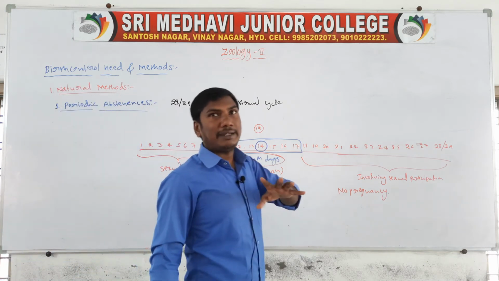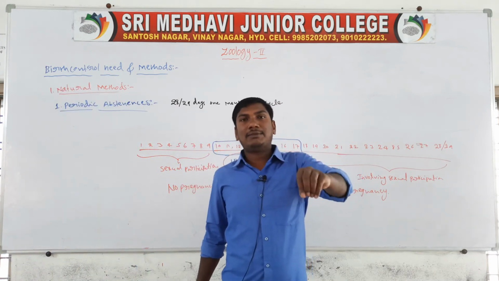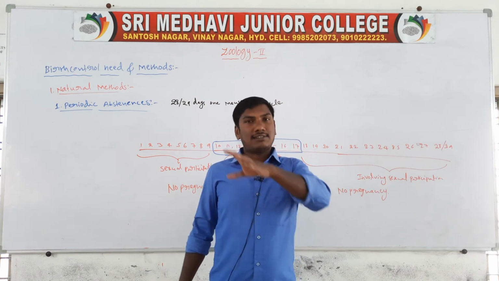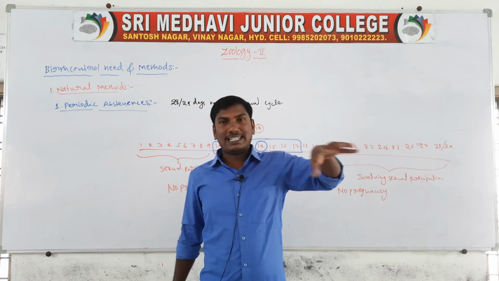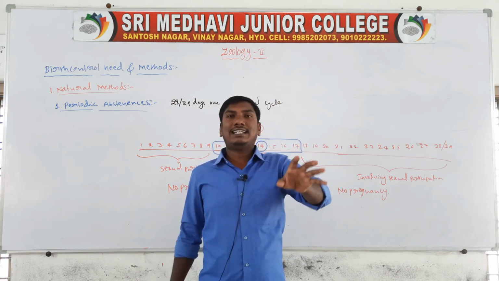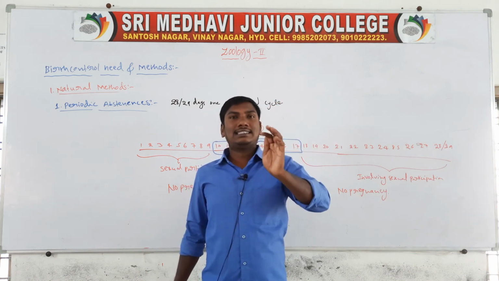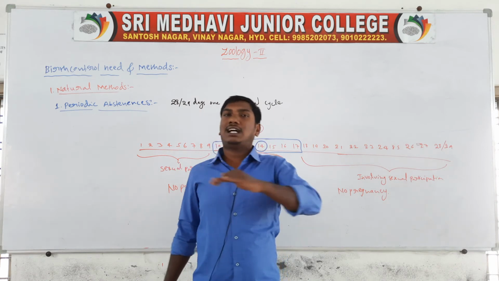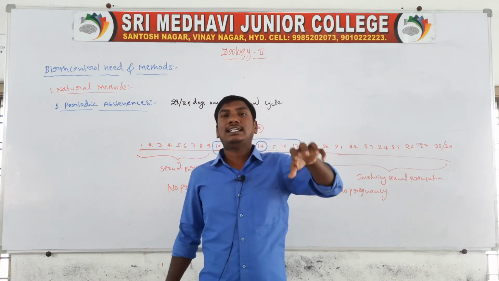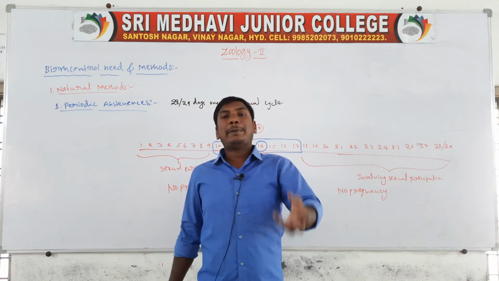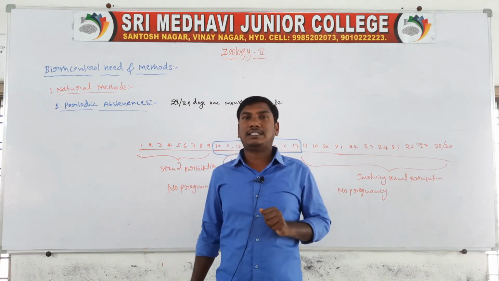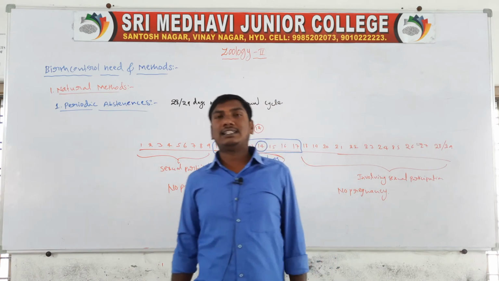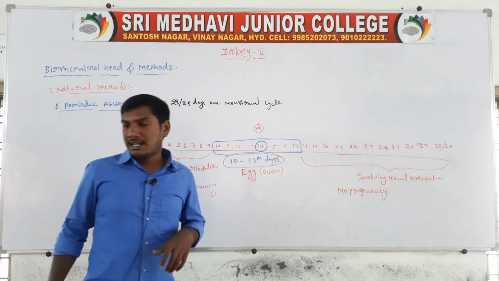Periodic abstinence means that in females, every month, after 28 or 29 days, one menstrual cycle is completed. On exactly the 14th day the egg is released, but the exact day cannot be identified, so the 3 days before and the 3 days after, totally 7 days, are the pregnancy period days. During these days, sexual participation is avoided to prevent pregnancy. This is one of the natural methods.